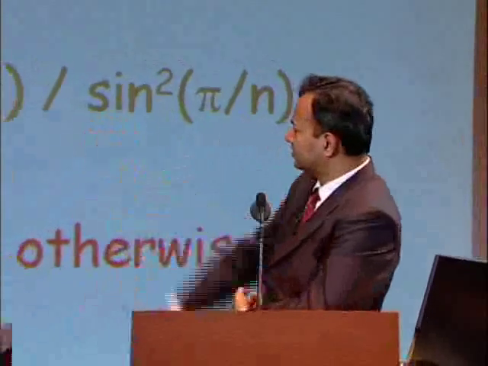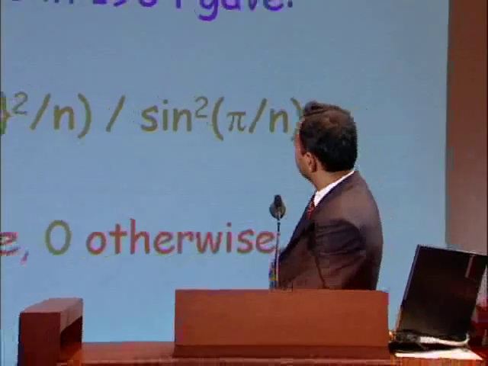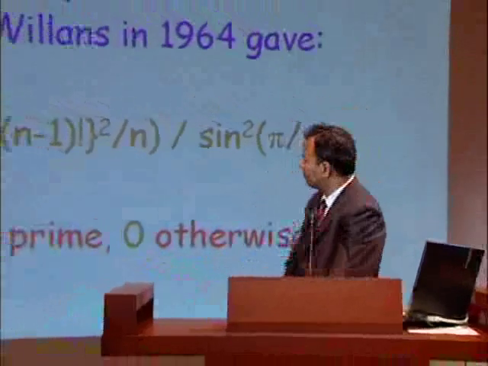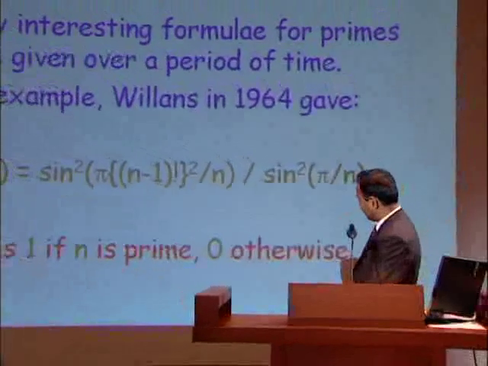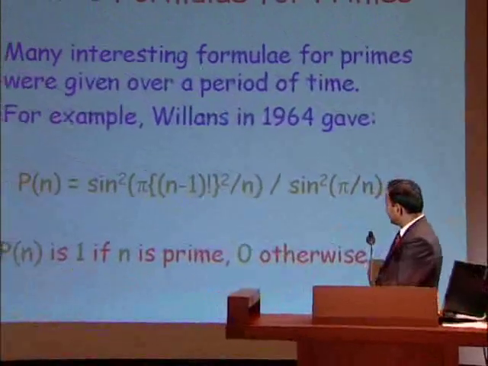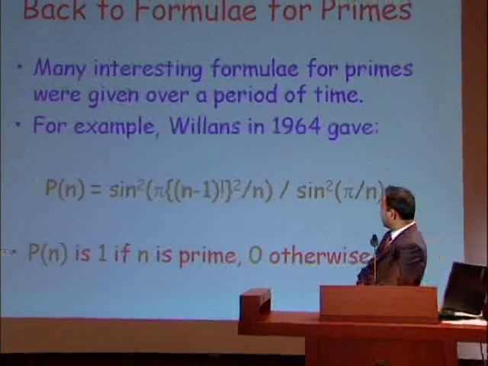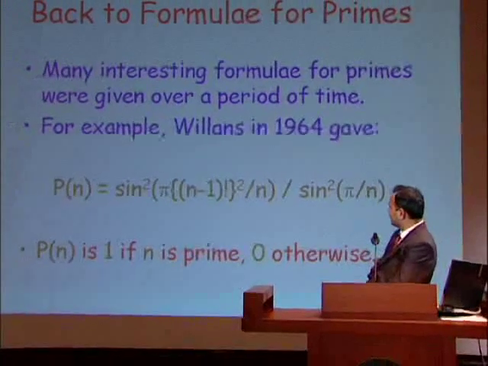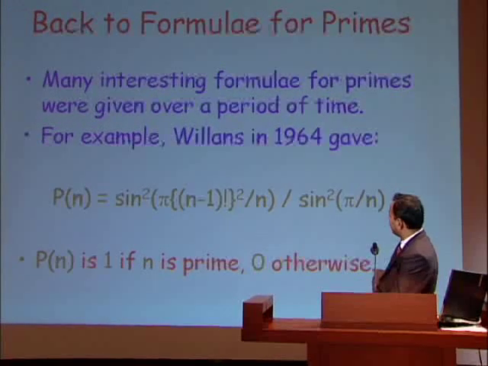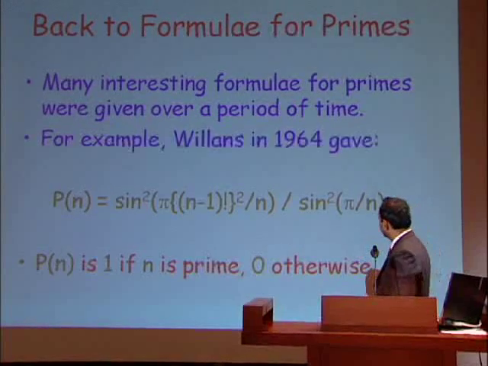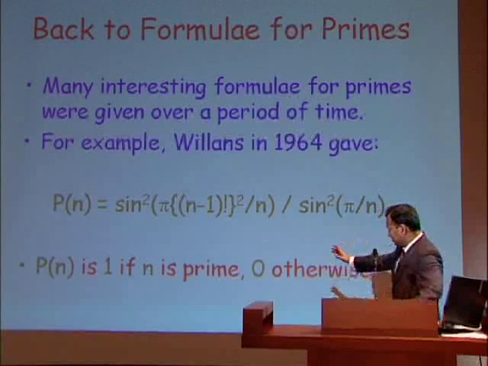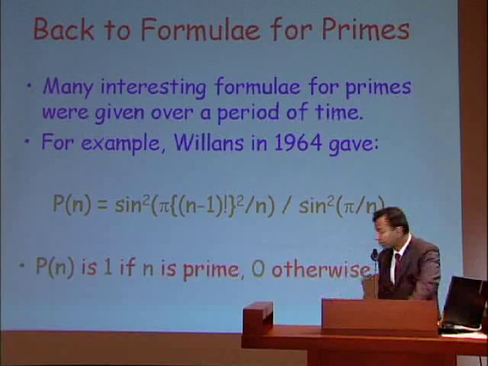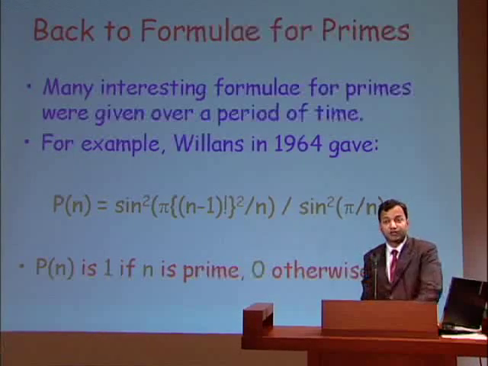So here is a formula given by Willans in 1964. P of n, that's a formula for prime n, equals sine square of pi times (n minus 1 factorial) whole square divided by n, whole divided by sine square of pi over n. Now it's easy to show that P of n is 1 if n is prime, it's 0 otherwise.